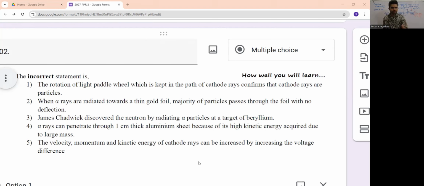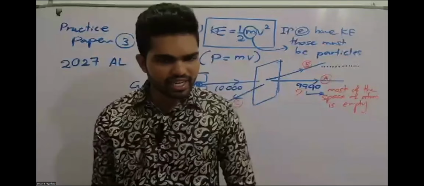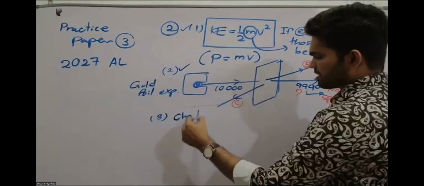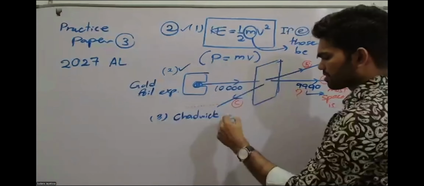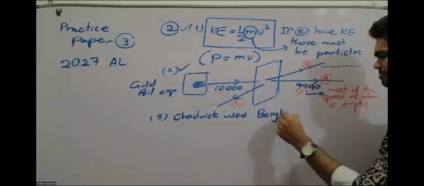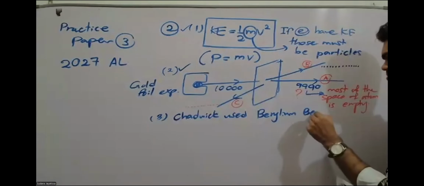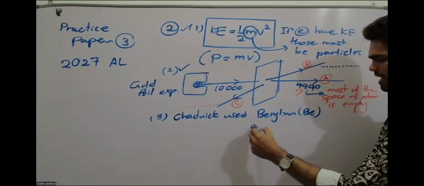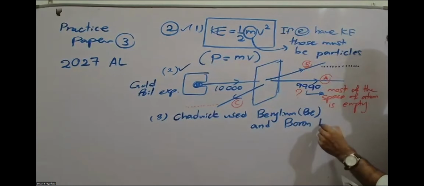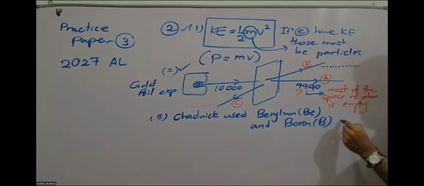I'm not going to talk much about the Chadwick experiment, but just write that Chadwick used beryllium, the chemical symbol is Be, and boron, B, sheets.